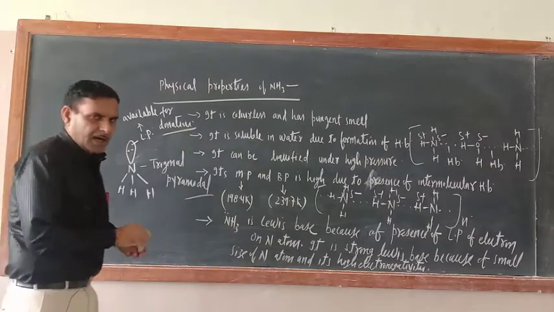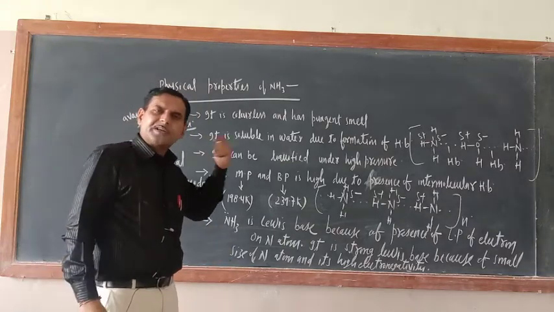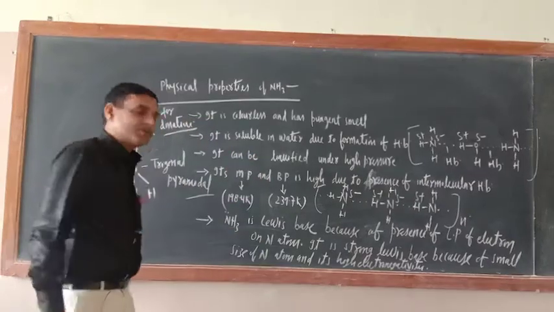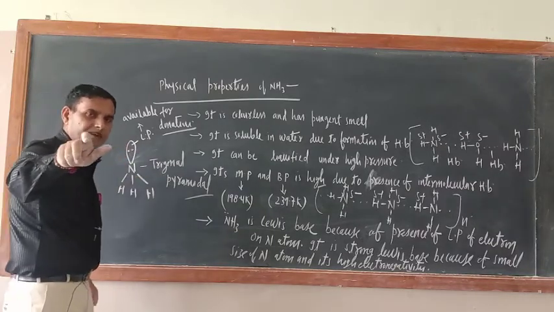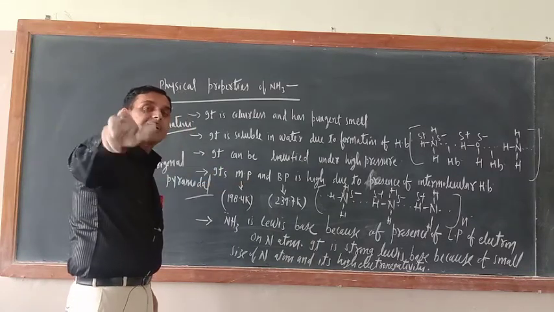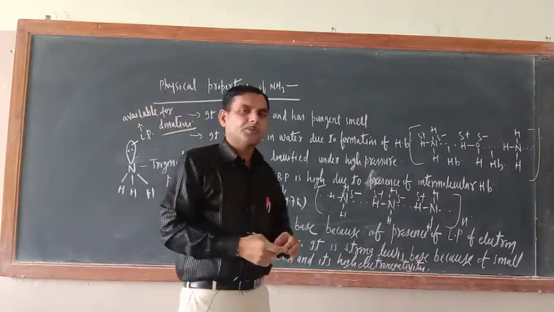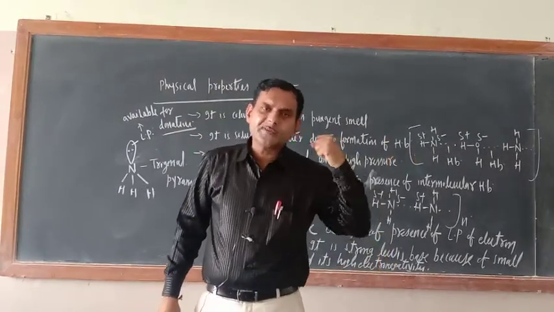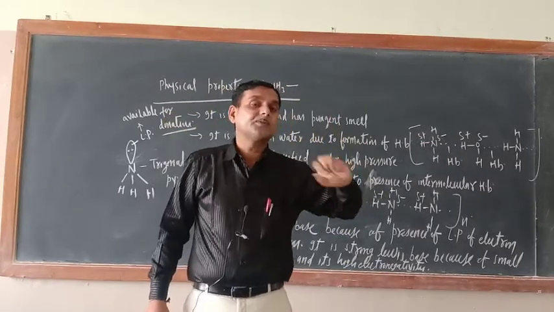Always remember, ammonia is a good Lewis base because of two reasons. Nitrogen electronegativity is very high. The second one is, what is the second reason? Size is small. So this lone pair of electrons is concentrated around the nitrogen atom, and when a Lewis acid attacks, the availability of electrons is very easily traced. Suppose you are hunting, suppose you are searching for anything, if it is easily available, you can get it very easily.